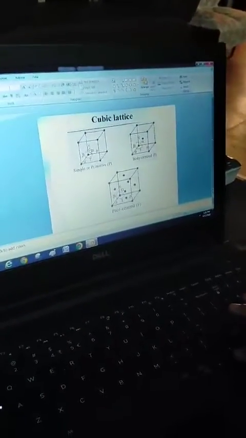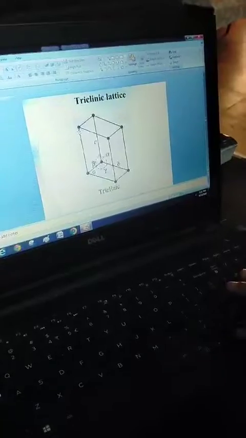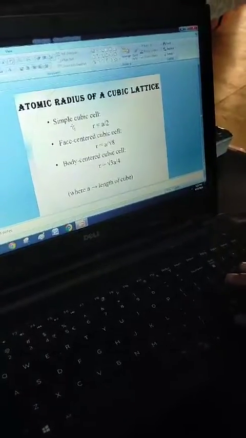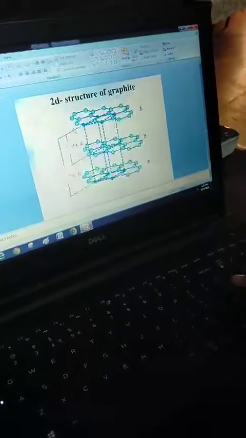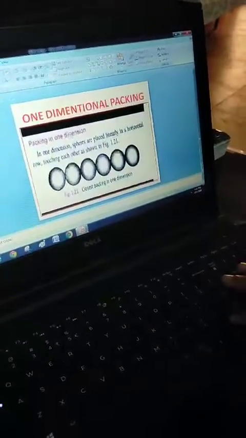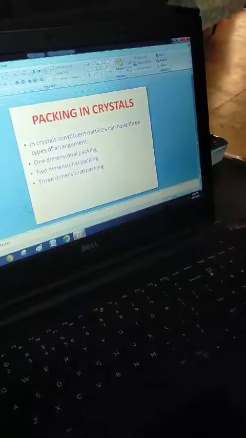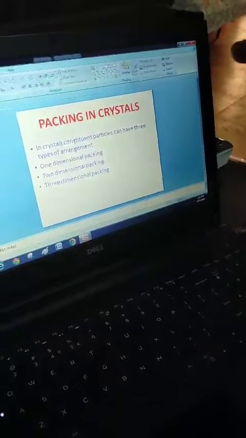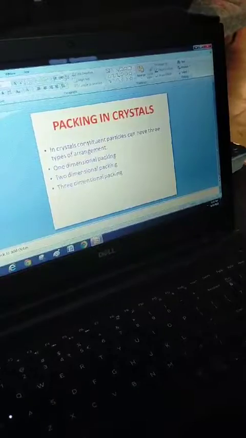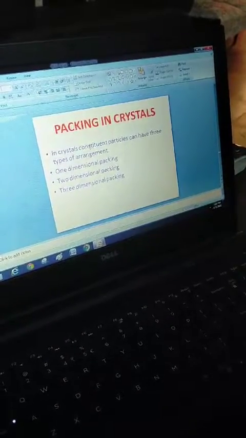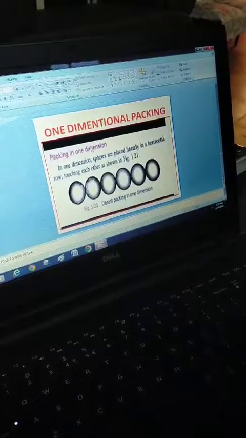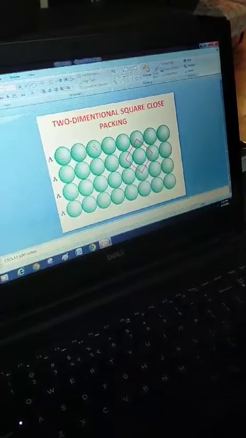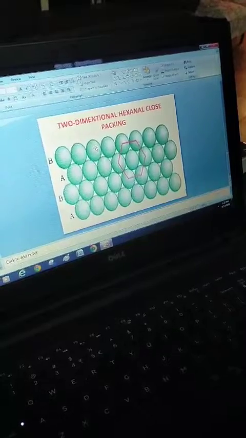Now you can go through these structures, and these structures are just a matter of practice. When you practice them, you will definitely come out of it. Now next I talk about the arrangement of constituent particles. Arrangement of constituent particles in a crystal lattice is known as packing in crystal. In crystals, they are packed in 3 ways: one dimensional packing, two dimensional packing and three dimensional packing. In one dimensional, they are packed on a single axis; two dimensional on a plane, and it is again of two types: square as well as hexagonal.